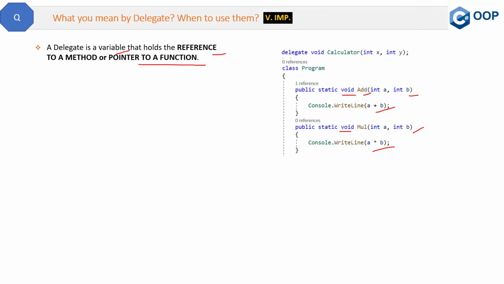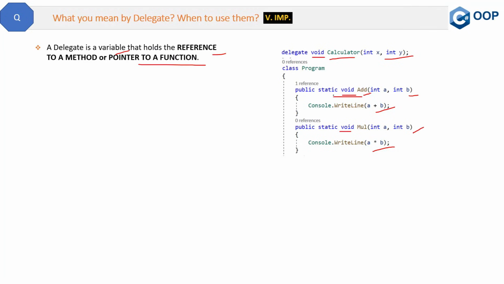Like this, we can declare a delegate calculator over them. See, you have this add method, multiply method, and we can use a calculator delegate, which is, you can also say, a wrapper over them, which any client can use. You can see the number of parameters and the return type of this delegate is very similar to the number of parameters of the add and multiply methods and their return type.